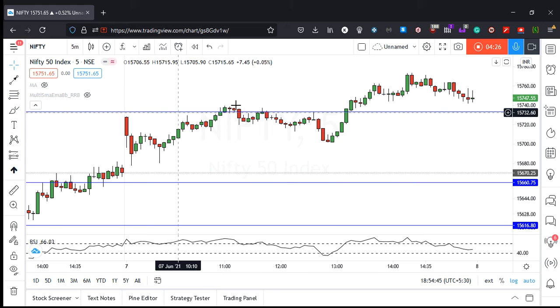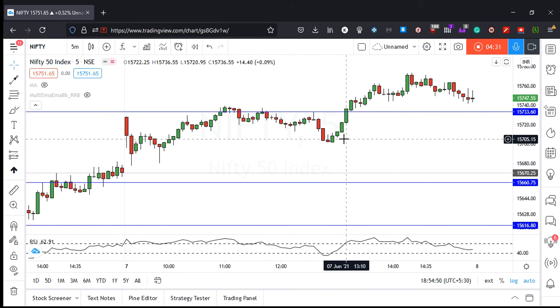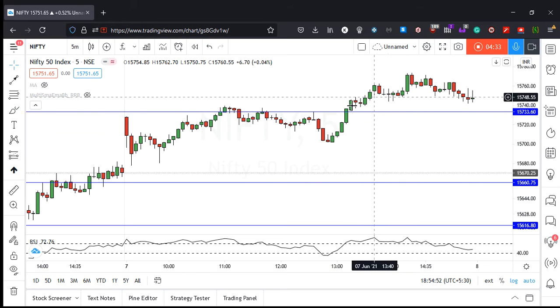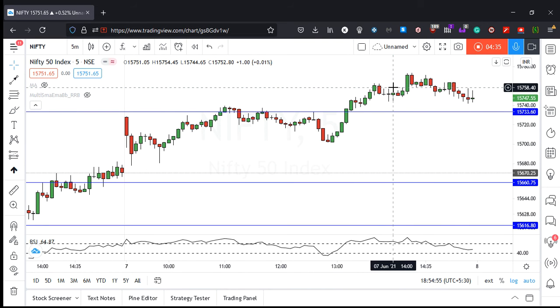So this is Nifty's 5-minute chart. Here we can see most of the day was well within this range, and after that, in the second half, there was a bit of a breakout, and that is when we actually saw some good momentum-driven positivity. So that's very interesting to see.